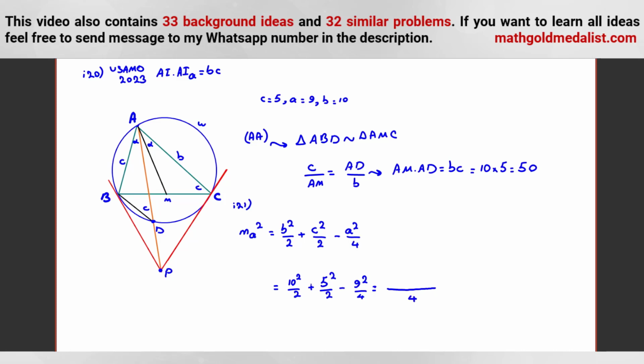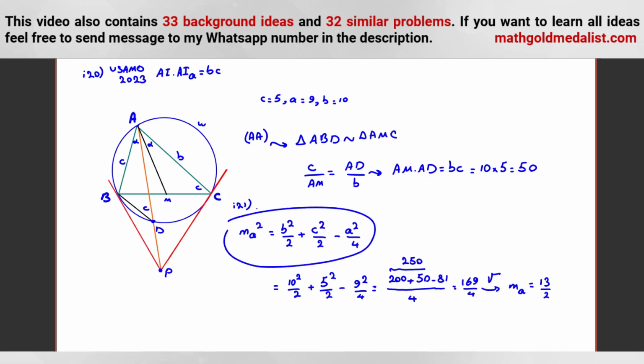For 100, it will be 200. It's 25 times 2, 50 minus 81. So 250 minus 81, 169 over 4. So if we take square root, MA is what? 13 over 2. So memorize this formula, it's important.